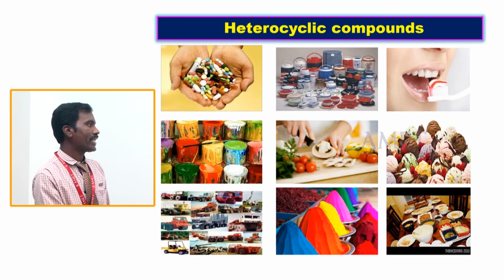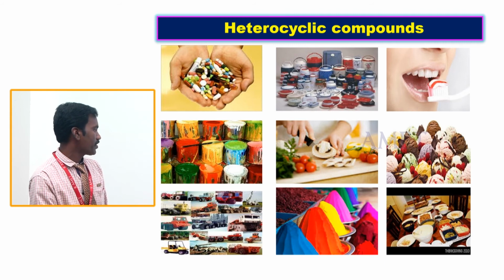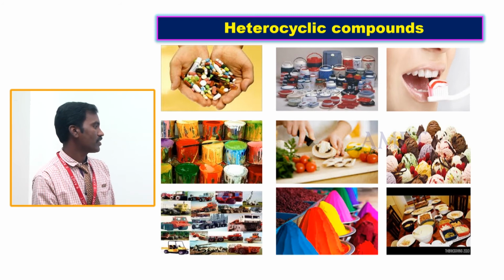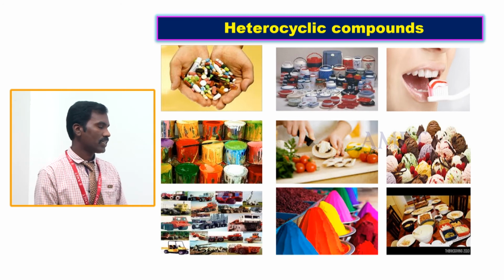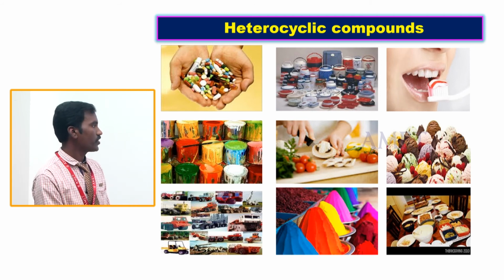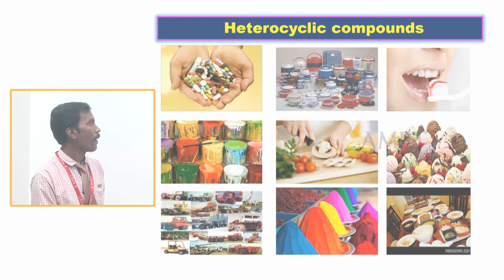Vanillin is used in bakeries. Here some toys are prepared from polymers. Here some pigments are synthesized from heterocyclic compounds. These are carbohydrates, proteins, amino acids, nucleotides, etc. These are all applications of heterocyclic compounds from organic molecules.